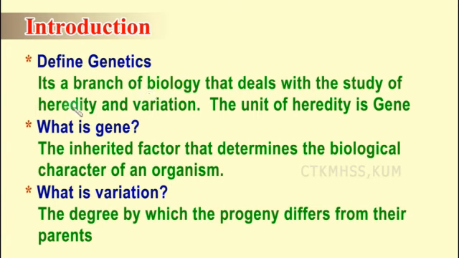Heredity means the characters which are transmitted from the parents to the child, that is heredity, and variation is the differences that are seen among the organisms. That is, we don't exactly resemble our parents, we show some differences. Those differences are called variation. So genetics is the branch of science that deals with the study of heredity and variation.